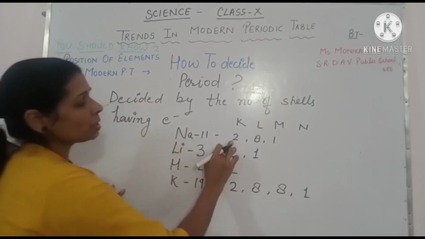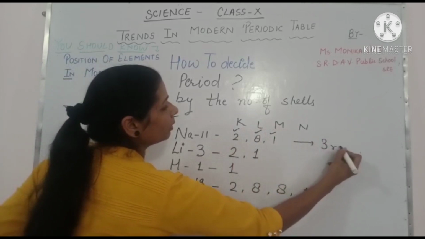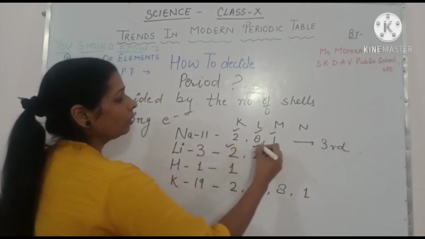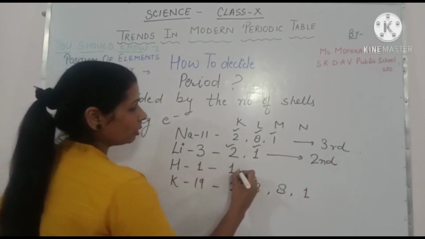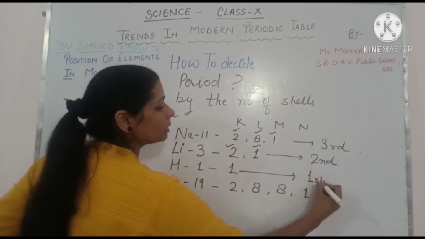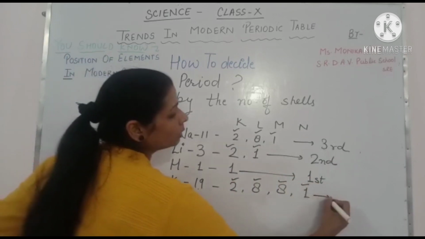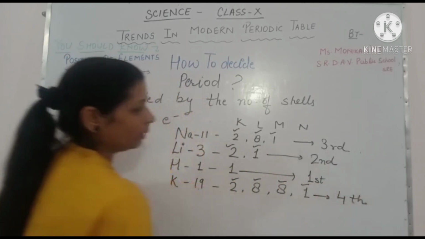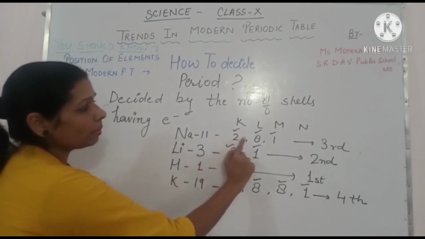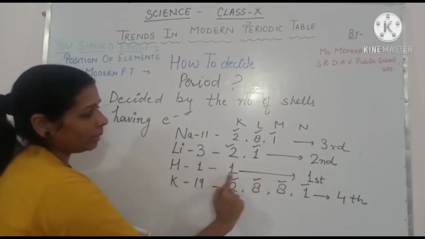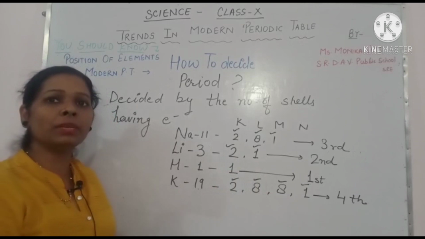So sodium, how many shells are there? 1, 2 and 3. So third period. Lithium 1 and 2. So second period. Hydrogen, that is only 1. So first period. Potassium, that is 1, 2, 3 and 4. So fourth period. So how do we decide the period? Periods are decided by the number of shells filled by electrons. That means कितनी shells में electrons filled हैं, that thing will decide the period.